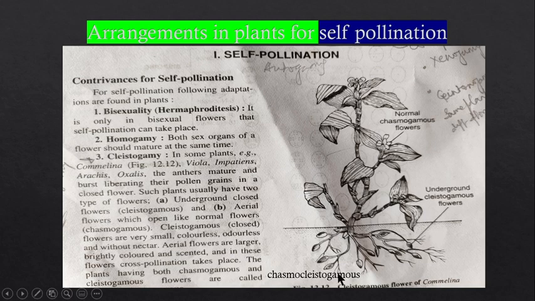So if both types of flowers are present, the plants showing both types of flowers, chasmogamous and cleistogamous, such types of flowers are known as chasmo-cleistogamous flowers. So this is also a condition where self pollination can take place. Now let us move to the next slide.